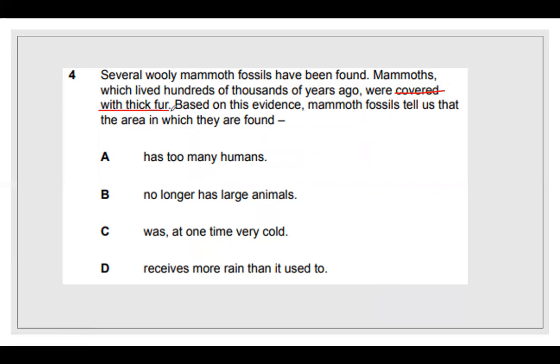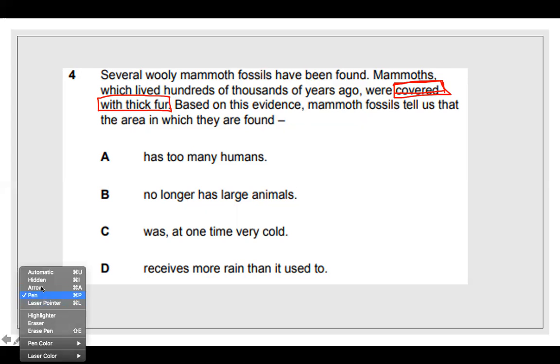So I want you to think about if an animal had to wear thick fur, what kind of environment would it have to live in? Think of you having to wear a big jacket all the time. Why would you think you would have to wear a big jacket? What is the purpose of you wearing a big jacket? And what is the climate and the environment like for you to wear a big jacket?